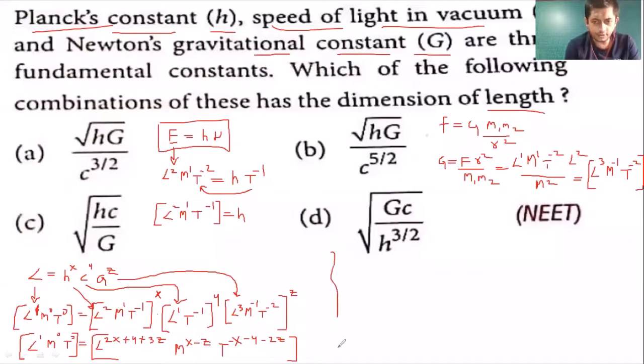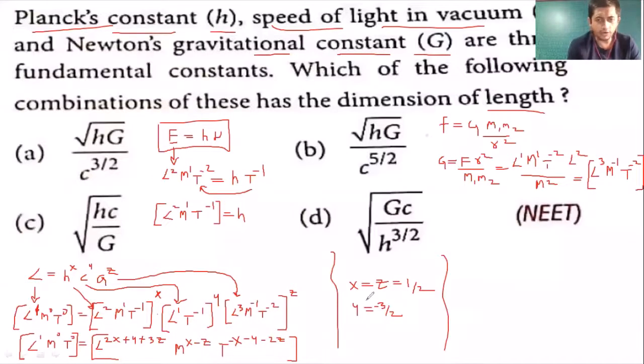So students, when we simultaneously solve this, we get the value of x and value of z, both the same, that is 1/2. And the value of y, after solving simultaneously the equations x minus z equal to 0, minus x minus y minus 2z equal to 0, and 2x plus y plus 3z equal to 1, we get minus 3/2. The value of y will be minus 3/2.